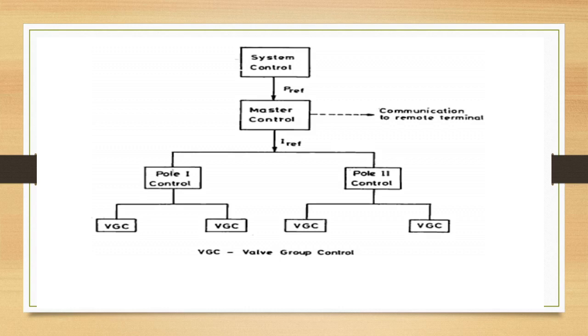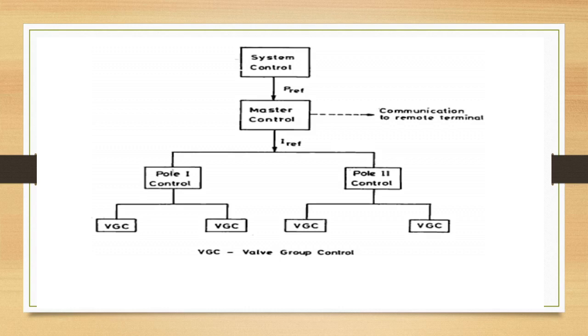The master controller will transmit the current order to the pole units, which in turn will provide a firing angle order to the individual valve groups. The valve group or converter control also oversees valve monitoring and firing logic through the optical interface. It will include bypass, pair selection logic, computation failure protection, tap changer control, converter start and stop sequences, margin switching and valve protection circuits.